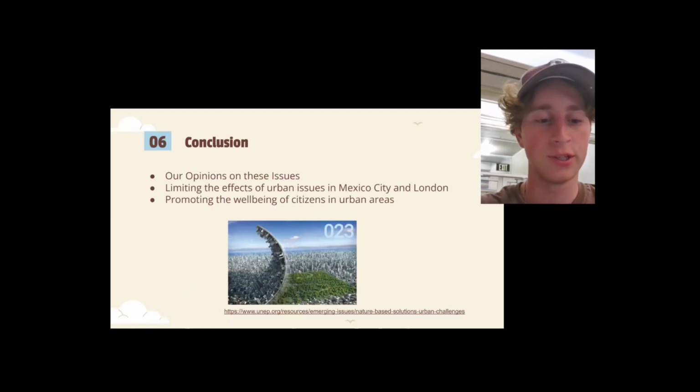So in conclusion, while London and Mexico City's urban issues create problems within their respective cities, there are solutions. By studying the patterns of various other cities that have dealt with similar issues, they provide testimony and example to improve the city's issues. With the help of the community and policymakers, it's possible to shape the trajectory of a city in a way that promotes the well-being of its citizens, as well as lessening or reducing the urban issues and barriers limiting its urban development.